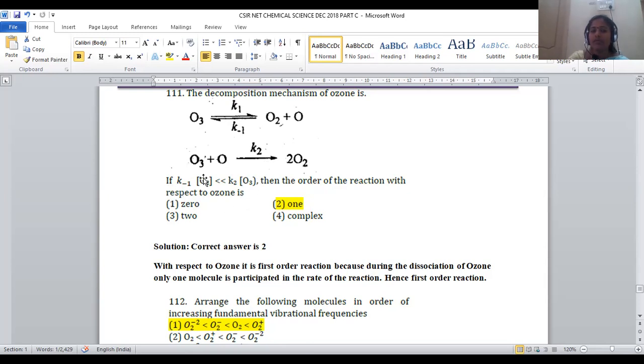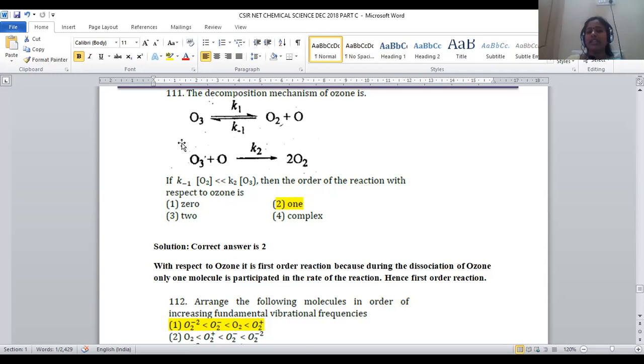Now let us assume K inverse times O2 concentration is always negligible, or very small, when compared to K2 times ozone concentration. Then the order of the reaction is, in this case they mentioned that the concentration of oxygen and the rate constant K inverse for molecular oxygen is taken as almost negligible when compared to K2 times ozone concentration.